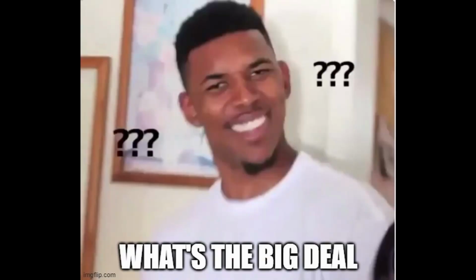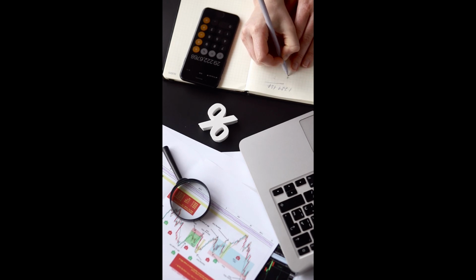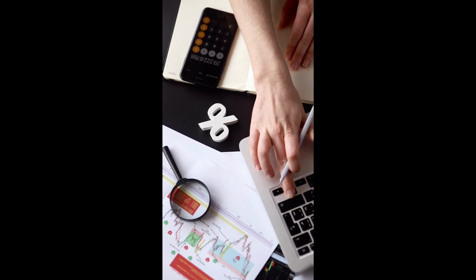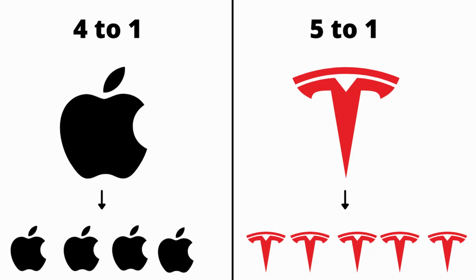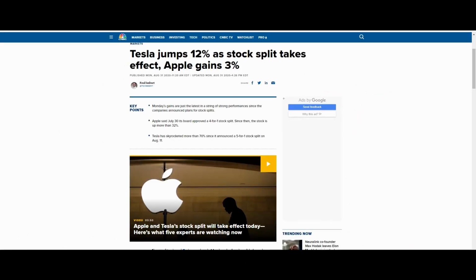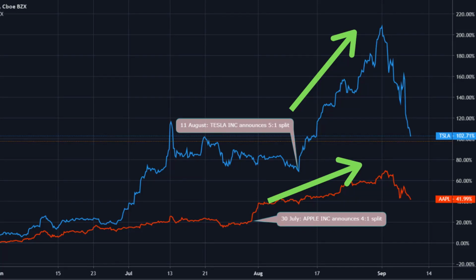So you might be wondering, what's the big deal about stock splits then? You see, even though a stock split should theoretically have no effect on an investor's outlook towards a stock, that's not always the case. For example, in 2020, two stock market giants, Apple and Tesla, decided to announce 4-to-1 and 5-to-1 stock splits respectively. It only took a month after the news for Apple's stock price to increase by 34%, followed by an 80% jump for Tesla shares. It's fair to say that a portion of these gains can be credited to the stock splitting, even though it had no effect on the company's fundamentals.